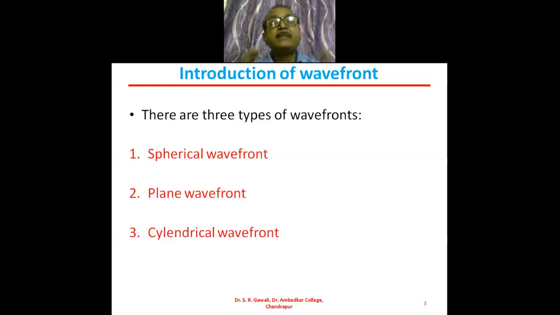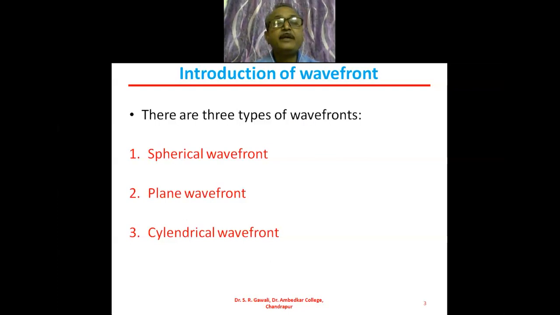Then we get this spherical wavefront. If the distance between the point source of light and the wavefront is infinite, very large, then in that case we get the plane wavefront, and then there is a cylindrical wavefront.